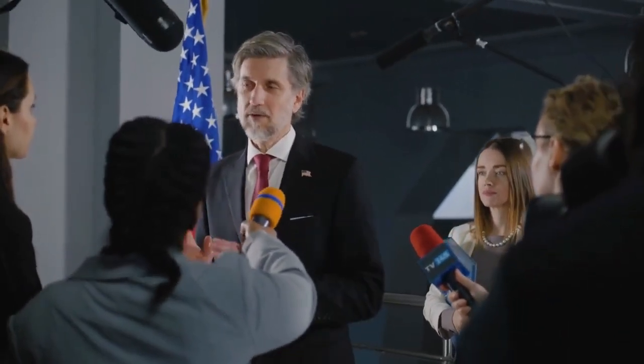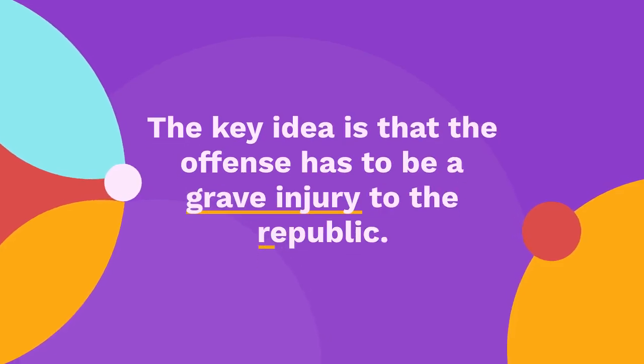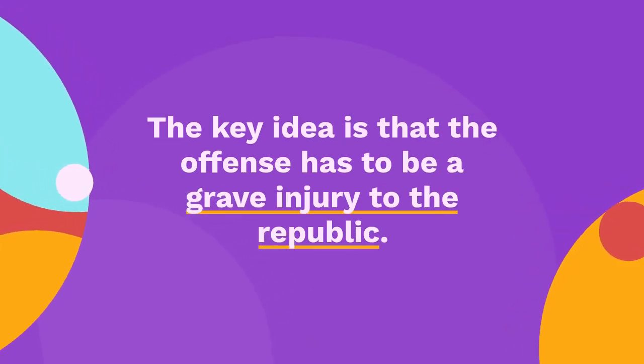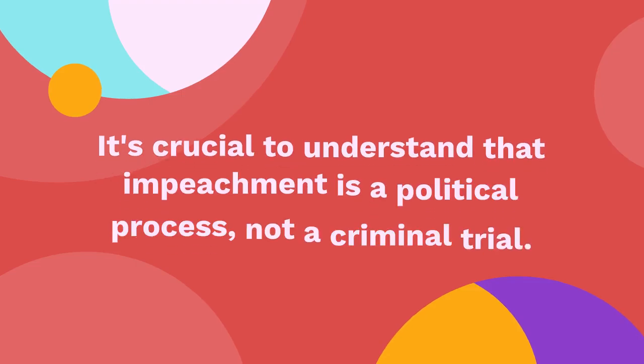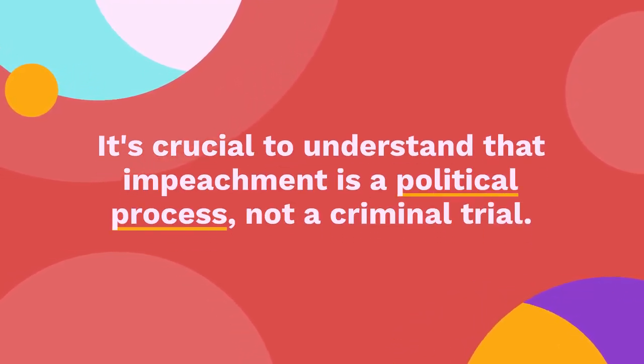Instead, this category includes things like obstruction of justice, refusing to follow a lawful order from another branch of government, or using the powers of the presidency for personal enrichment or to target political opponents. The key idea is that the offense has to be a grave injury to the republic. It's crucial to understand that impeachment is a political process, not a criminal trial.